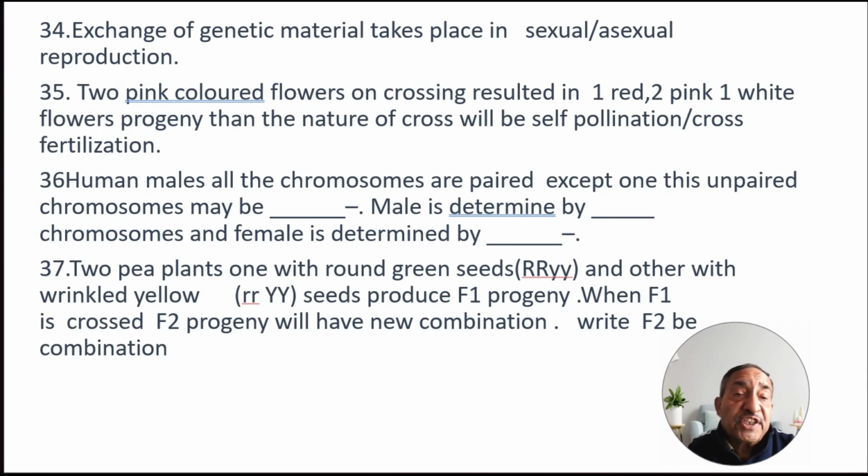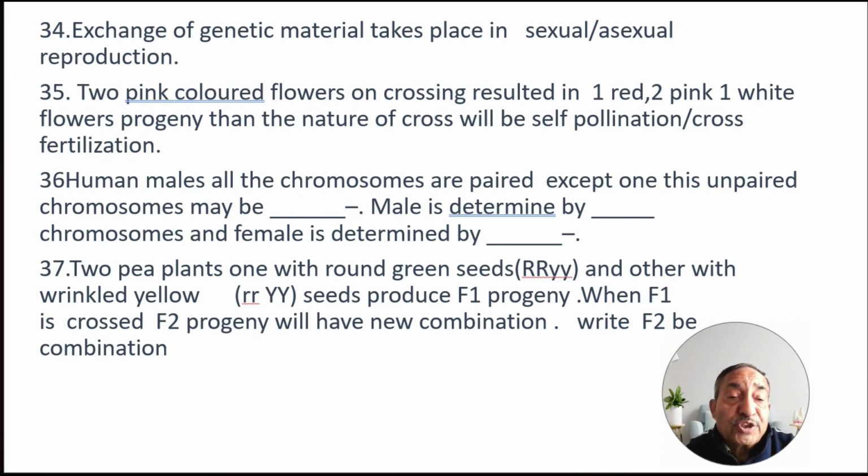Question number 36. In human males, all the chromosomes are paired except one. This unpaired chromosome may be dash. Male is determined by dash chromosome and female is determined by dash chromosome.